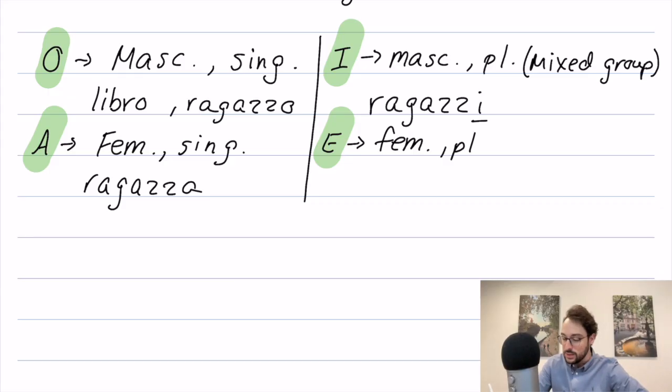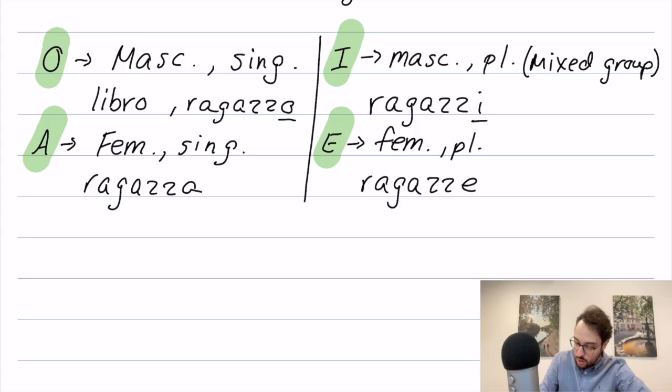But this is an exclusive group. This is just females in the group. And we can say ragazze. Now, not every word is going to have an O, A, I, E ending available. It's just the way that it works in the language, but many words do.